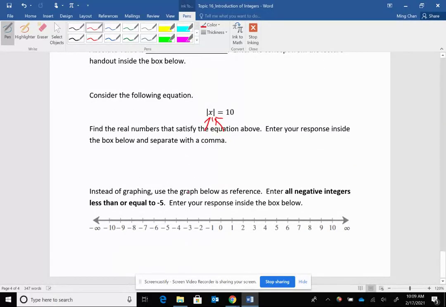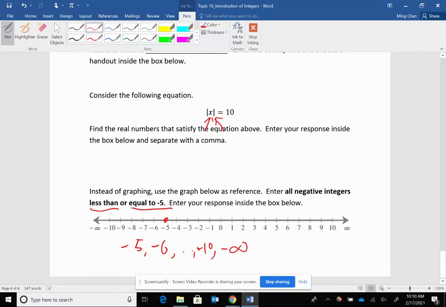All right, instead of graphing, use the graph below as a reference. I'm using this picture as a reference. Enter all negative integers less than or equal to -5. So this is how I want you to do it. Less than or equal to -5, so I'm starting with -5, right? -6, -7, and so on and so forth. Then you're going to enter -5, -6, -7, -8, -9, -10. Then you're going to say comma, and after -10, comma, -infinity.